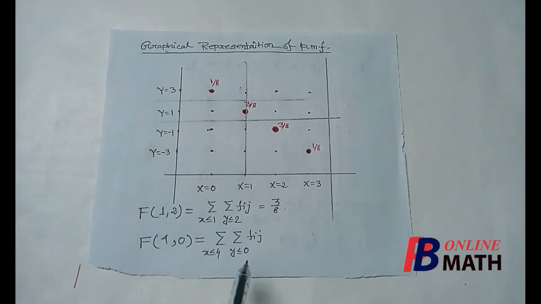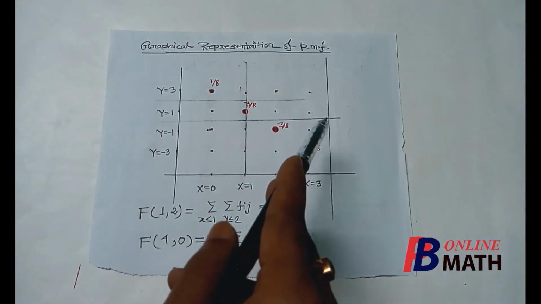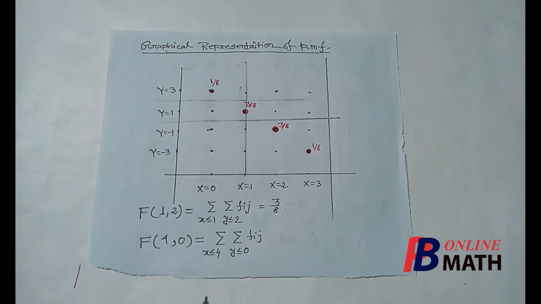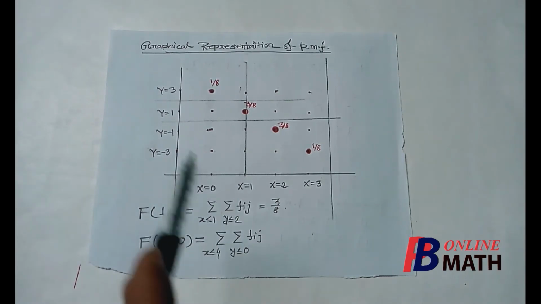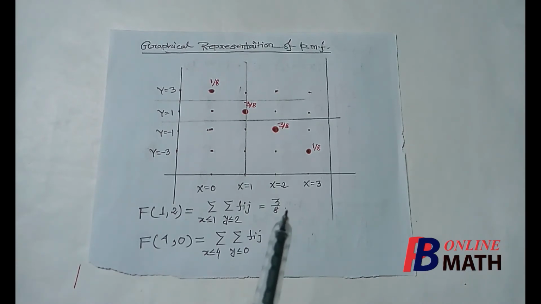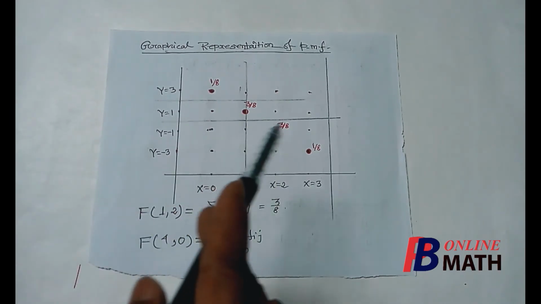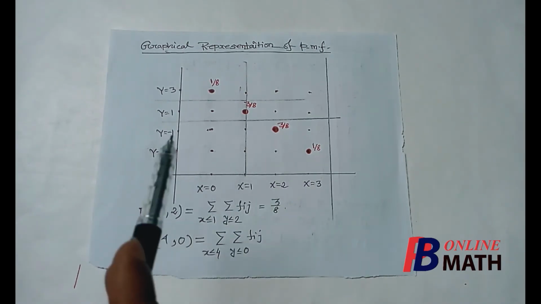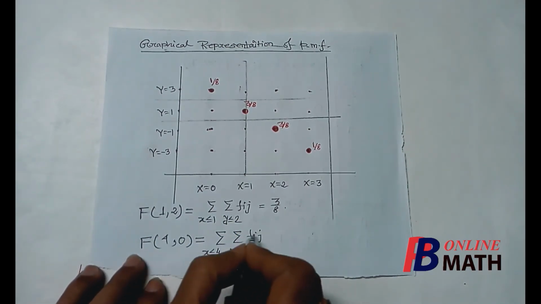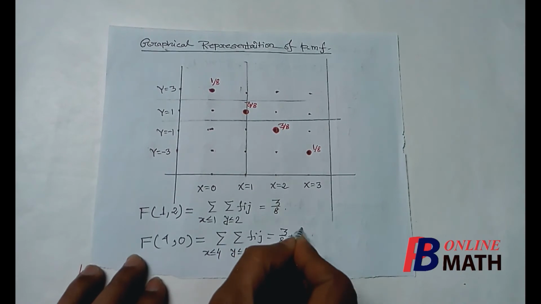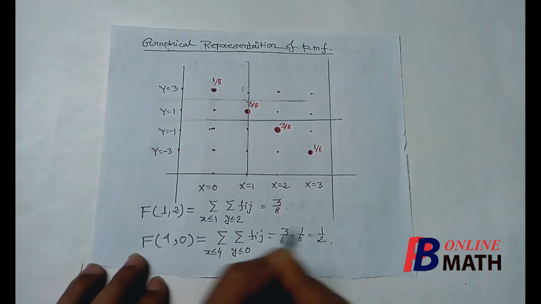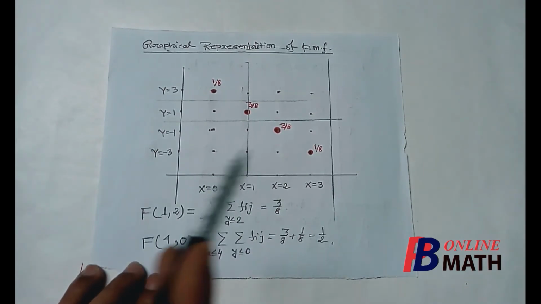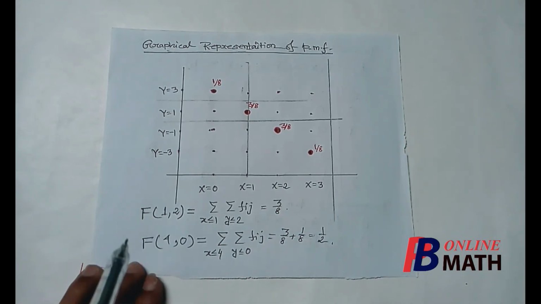Now by the area y less than or equal to 0, we mean the area below this line y equal to 0, including this line. So if we want to find the sum of the masses that lie in this area, first of all we have to identify the masses which lie in this area. If we look carefully, we shall find that there are only two masses, 3 by 8 and 1 by 8, that lie in this area. So the value is 3 by 8 plus 1 by 8, which is 4 by 8, that is half. So the value of the distribution function at (4, 0) is equal to half. Now similarly, using this graph we can find the value of the distribution function at any other points.